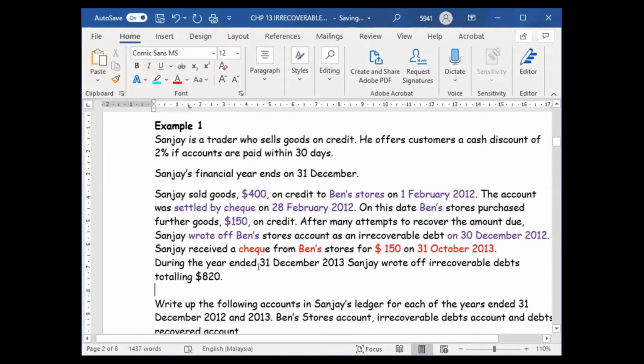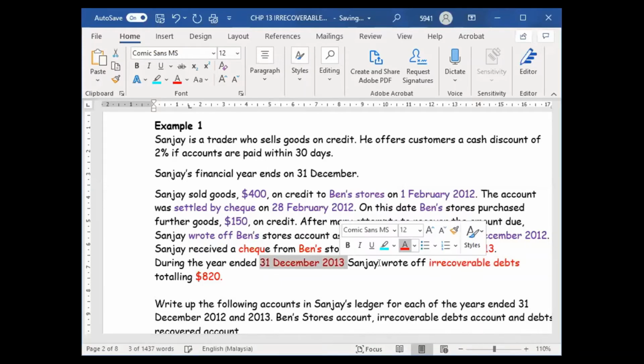During the year ended 31st December 2013, Sanjay wrote off irrecoverable debts totaling 820. This 820 is not related to Ben's store, it's related to other people, a few other people I don't know.